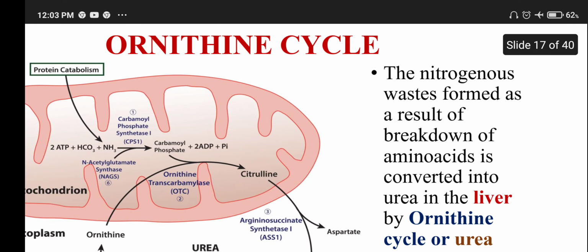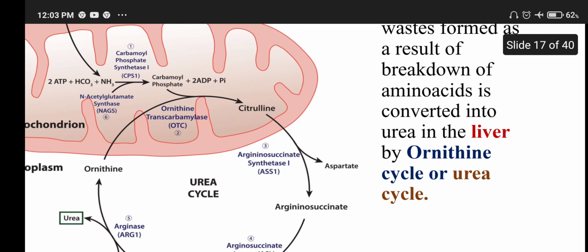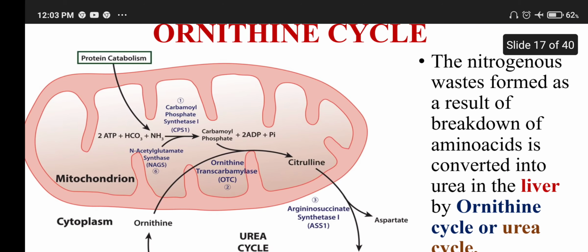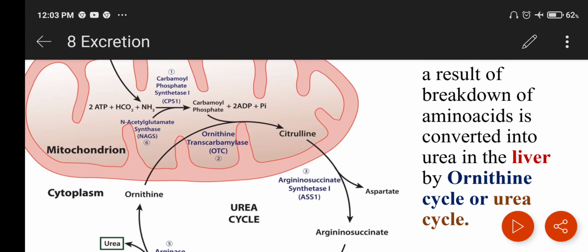Ornithine cycle. The nitrogenous waste formed as a result of the breakdown of amino acids is converted into urea in the liver by the ornithine cycle or urea cycle. It is found by ornithine, so it is called the ornithine cycle. Okay, it's a very important question, the ornithine cycle.